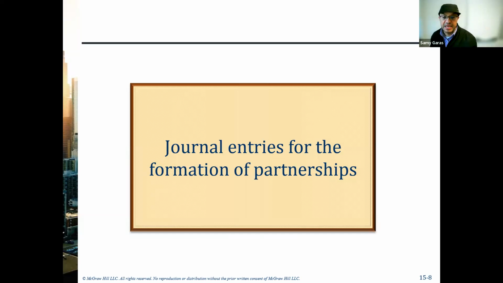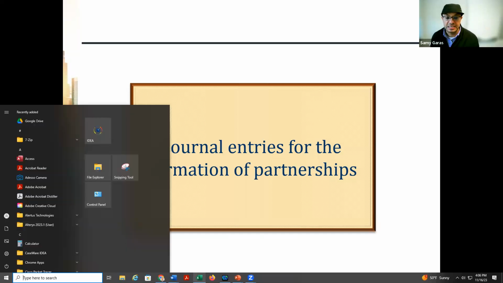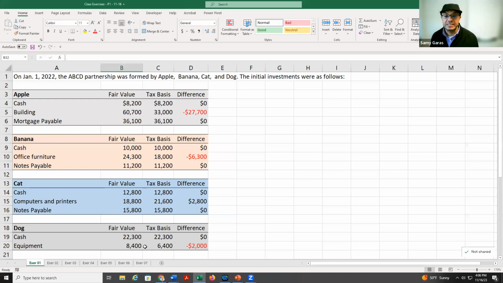So I made an Excel file that has different examples, some of them about the journal entries for those partnerships, and then some distribution of income, some exercises for the admission of a new partner, and finally, the withdrawal of an existing partner. So here we see 4 partners. They came together: Apple, Banana, Cat, and Dog.